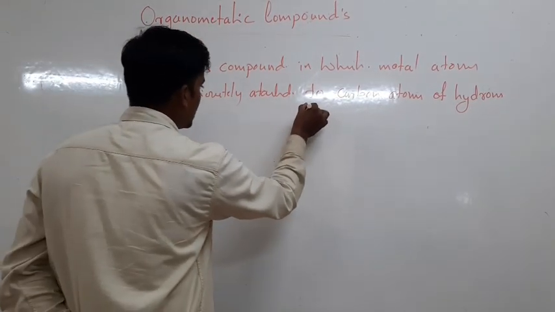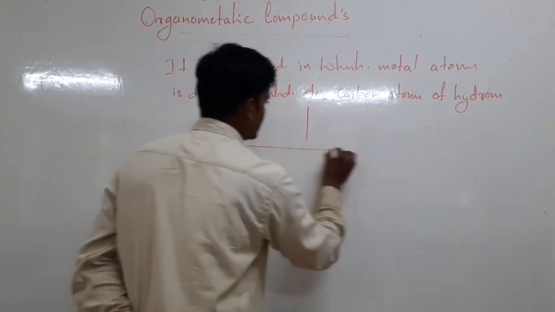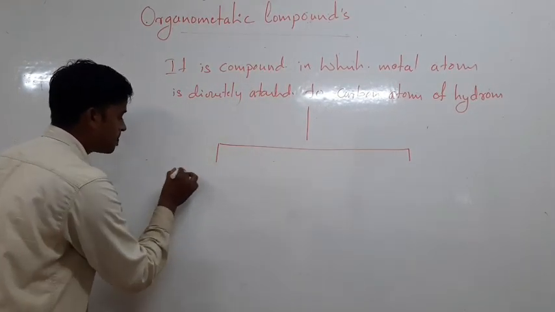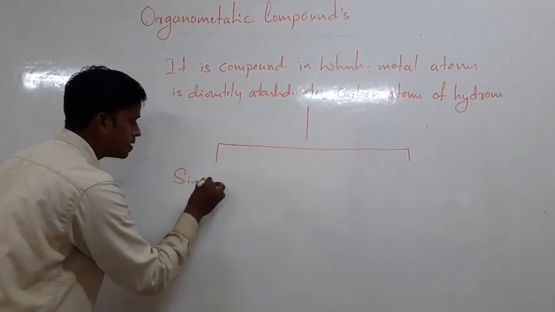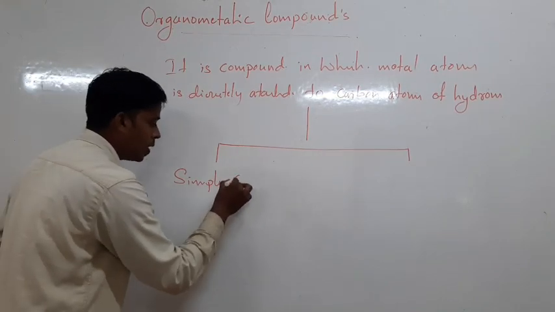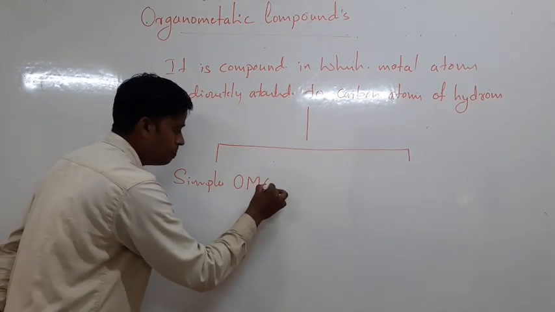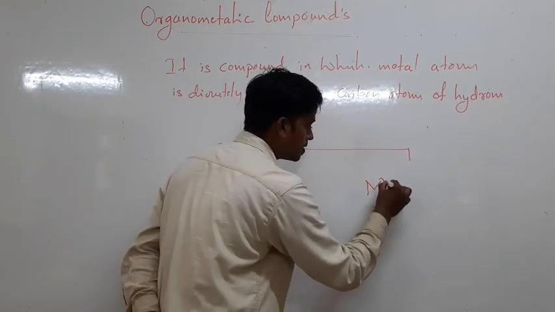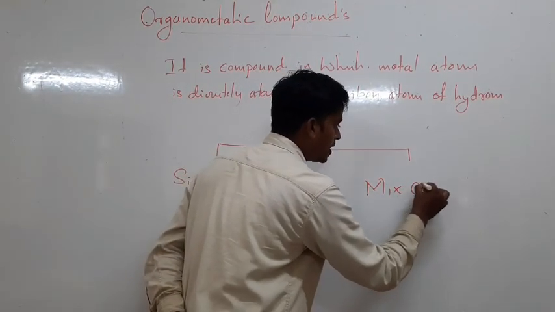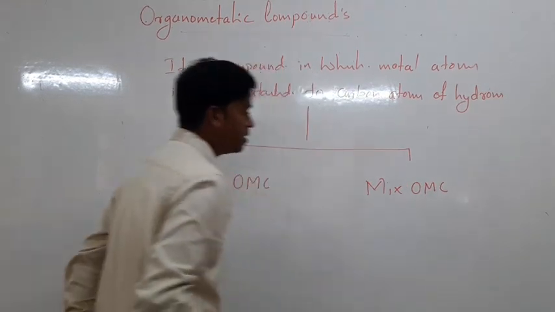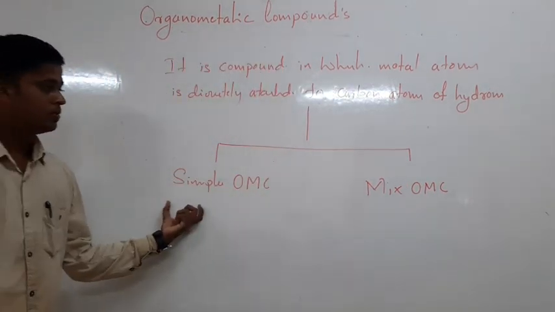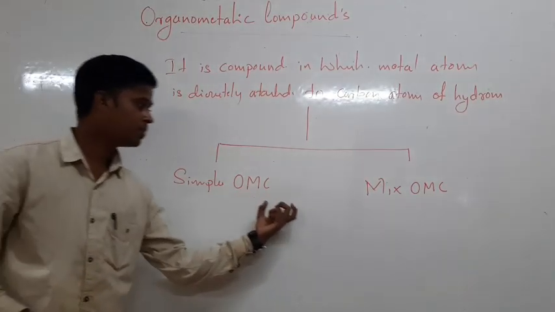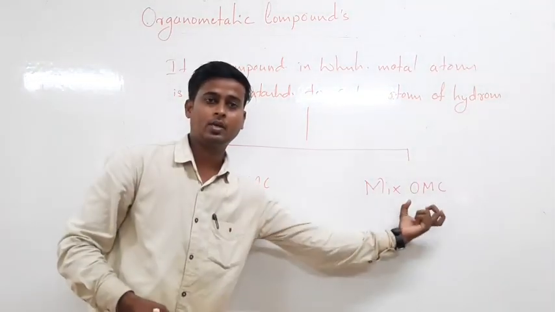Organometallic compounds are again classified into two types: the first one is simple organometallic compound, and the second one is mixed organometallic compound.